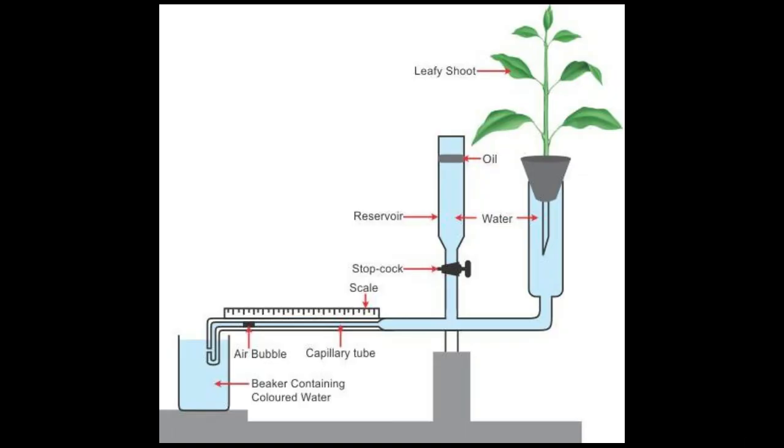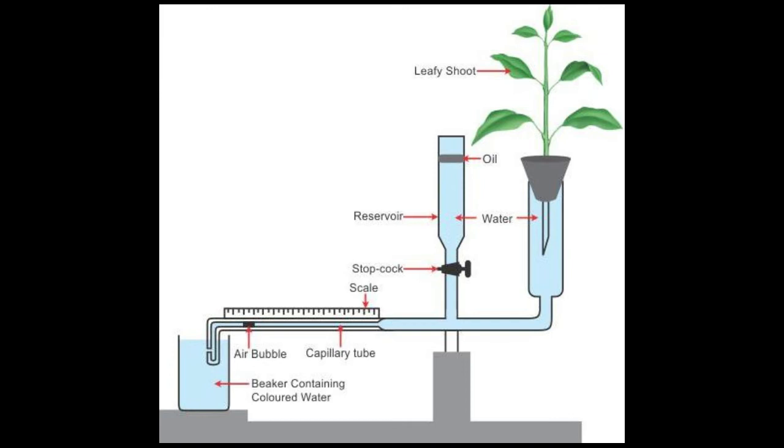The second method of measuring transpiration is our photometer method. A photometer is the device that measures the rate of water intake by a plant, and this water intake is almost equal to the water lost through transpiration. See, there is a note in a blue box. Photometers are of various types designed by various scientists to study and measure the rate of transpiration, namely Farmer's photometer and Ganong's photometer. These photometers are named after their scientists, and they help to measure the rate of water intake by a plant.